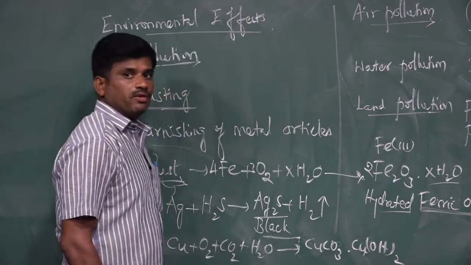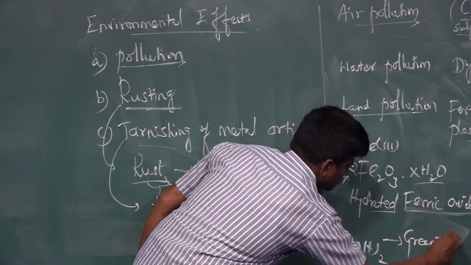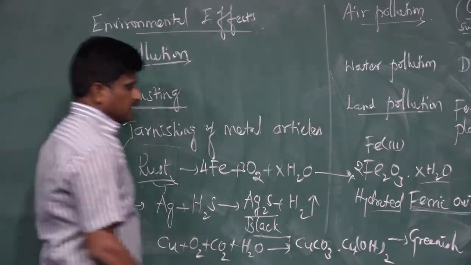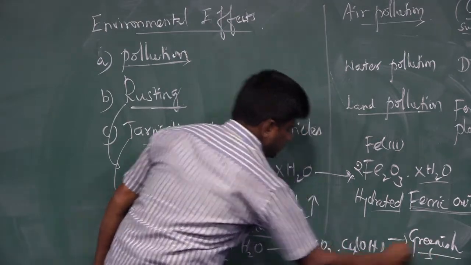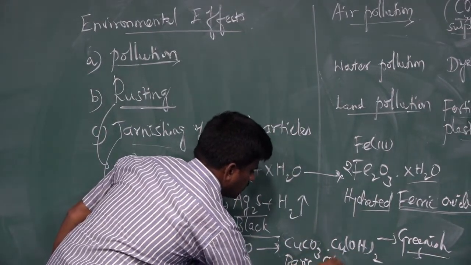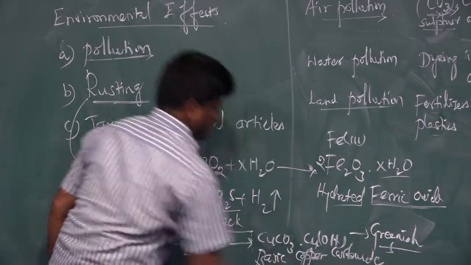a greenish layer is forming. What color layer? Greenish layer. Greenish layer is forming on the copper article. The name of the greenish layer is basic copper carbonate. That is, basic copper carbonate is forming.